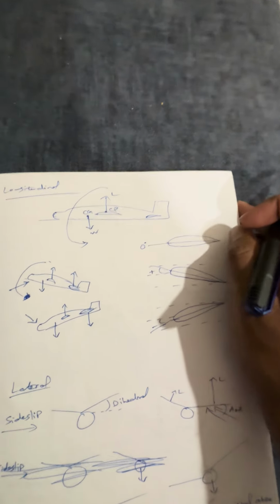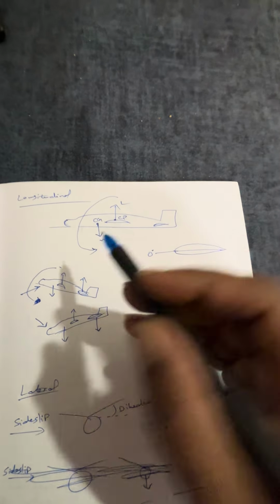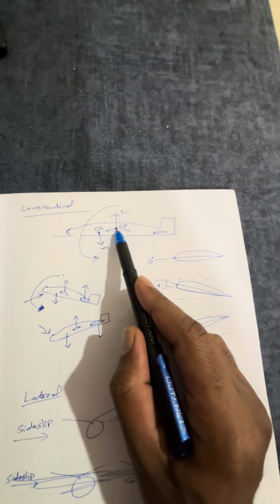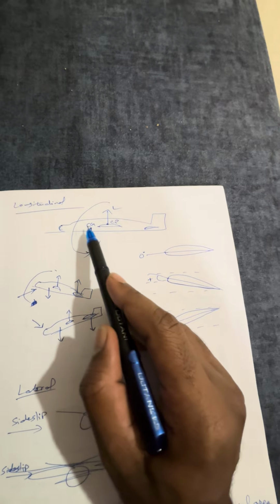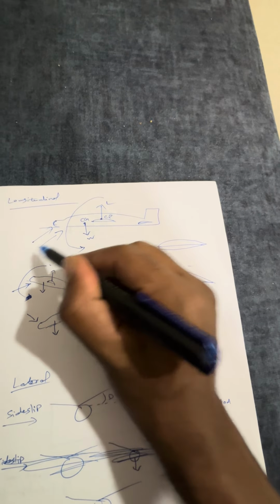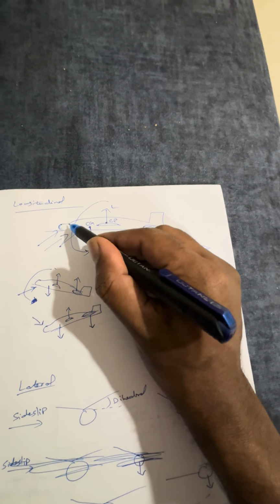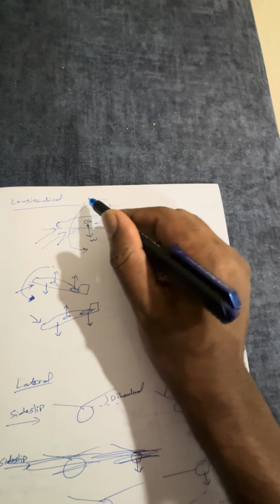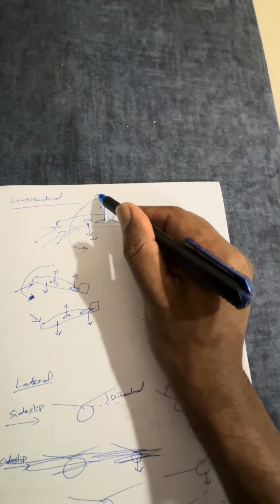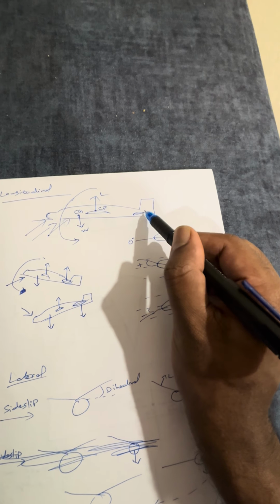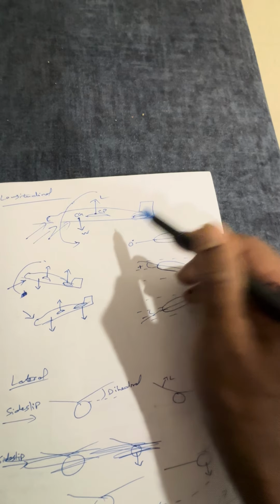I have drawn some simple pictures for easy understanding. Now longitudinal stability, let's take this view of the aircraft. We know what is CG, what is CP, right? Let's imagine a condition. We have CG forward and CP on the aft side. Imagine something disturbs the aircraft like this. Okay, what will happen? The aircraft nose will go up. That means by stability definition, what do you mean by this? If any disturbance pushes the aircraft to one side, the aircraft should return back to original position. So how it happens is because of this design here, the horizontal stabilizer.